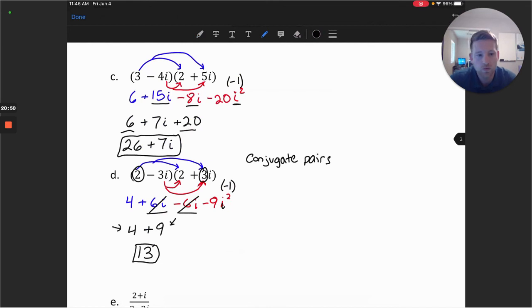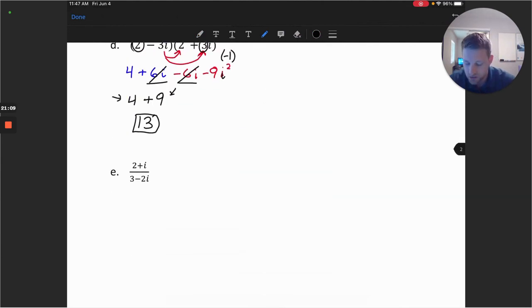This is really helpful when we need to go and use division with complex numbers, and that's what we're going to take a look at next. So conjugate pairs here will give us a real number back when we do a multiplication. So let's take a look at some division.